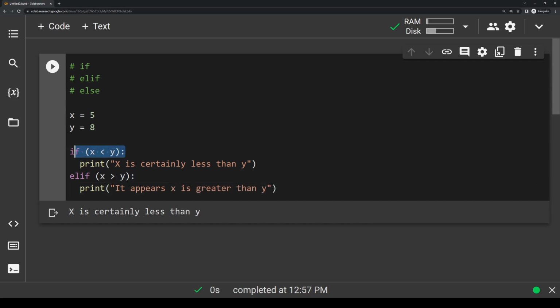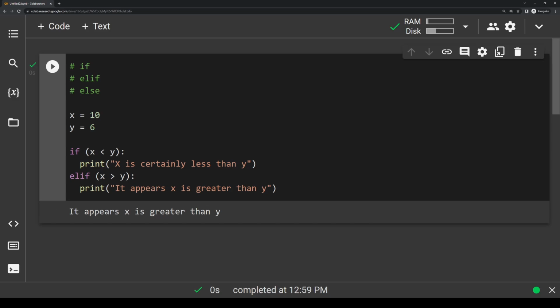Now, if this first statement isn't run, this elif statement will say, hey, let's try this condition instead. So in our case, we're first checking if x is less than y. If it is, we'll enter this block of code. If it isn't, we're going to keep moving and check this elif statement, and if this is true, then we'll enter this block of code. So let's change our variables around here so that we trigger the second elif block. So let's say x equals 10 and y equals 6. And now, if we press run, you'll see it prints out it appears x is greater than y.